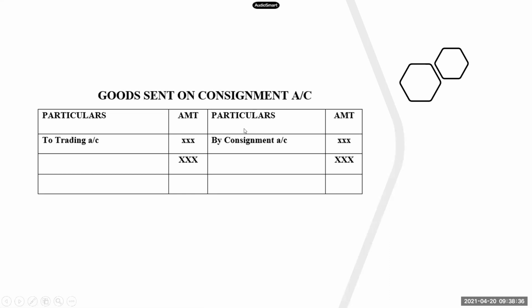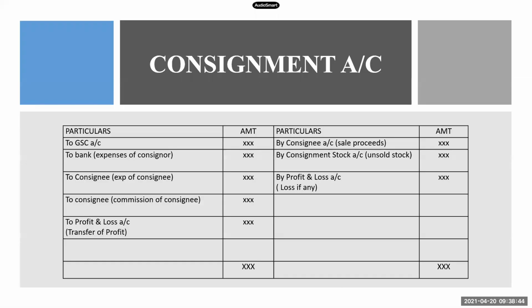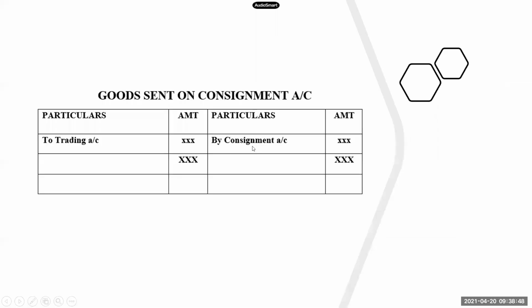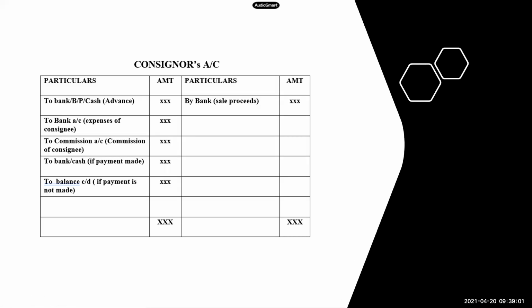So as I told you, there will be only 2 entries in this ledger account. One is for transfer, sending the goods on consignment. So in consignment account, if you see here, we have written it as 2 goods sent on consignment. So in goods sent on consignment account, we will write it as by consignment. And this account will be closed by transferring the balance to trading account. That's it. And this is the consignor account.